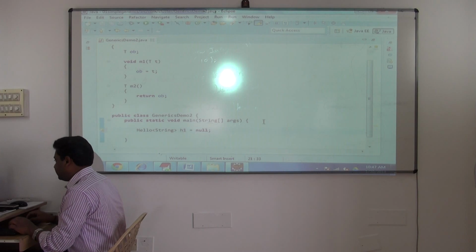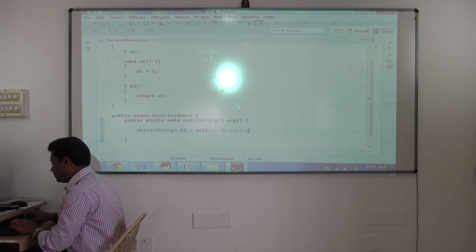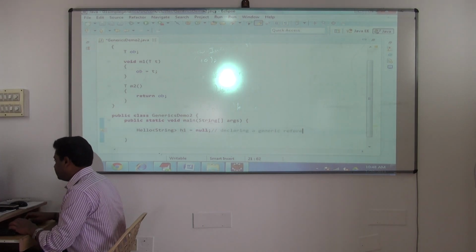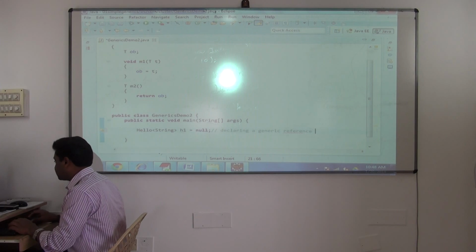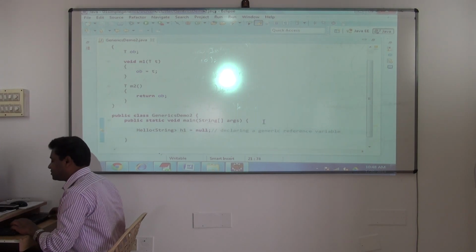So once you specify, h1 is equal to null. Fine. So what are you actually doing here? You are declaring a generic, this is called a generic reference variable. Till now I have seen only reference variables, but this is generic. All new terminologies, just get adjusted.